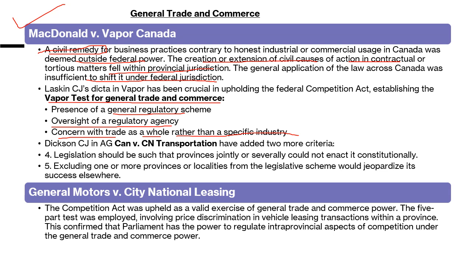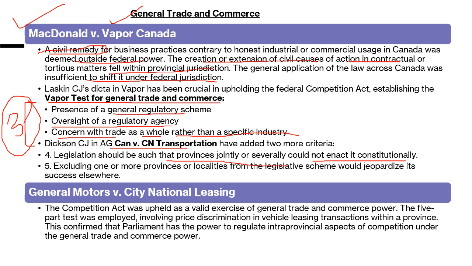Chief Justice Dickson, in Attorney General of Canada versus Canadian National Transportation, added two more criteria. So these were the three criteria, and two more things were added after this case in order to bring a legislation under general trade and commerce. Number one, the legislation should be such that the provinces, jointly or severally, could not enact it constitutionally.